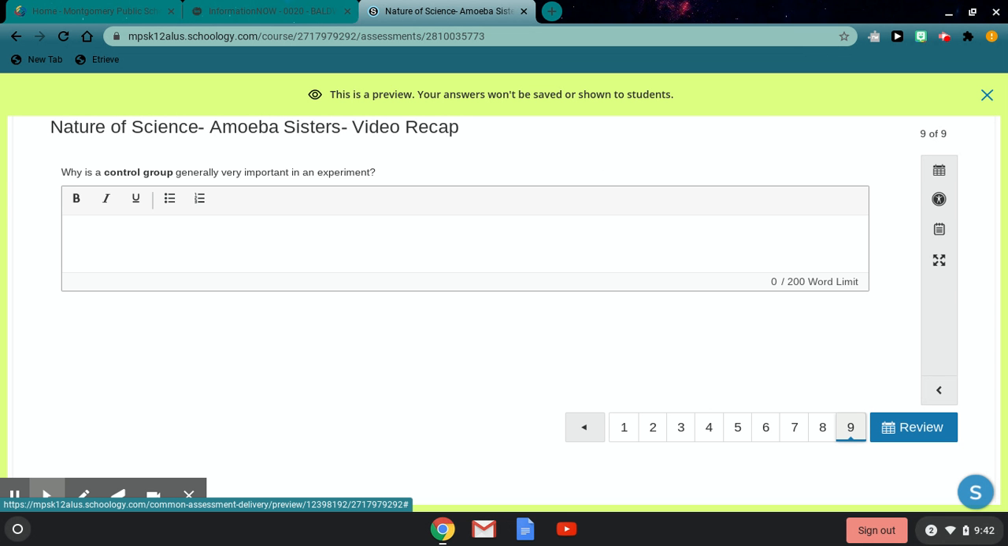Number 9 is, why is a control group generally very important in an experiment? So using the same example from number 8, if we were to grow plants all with Miracle-Gro, we can't really make a good statement about how Miracle-Gro affects the plant unless we are comparing those experimental groups to a control group, a plant that has no Miracle-Gro. You need a point of reference. So you have to have that control group that is not getting the experimental treatment. And that's it. That was number 9.